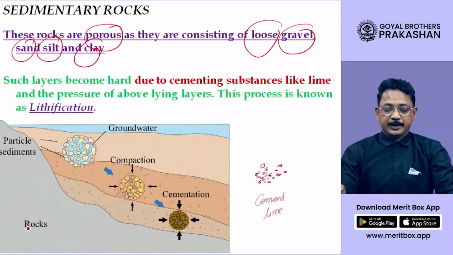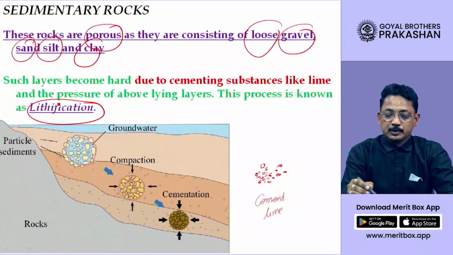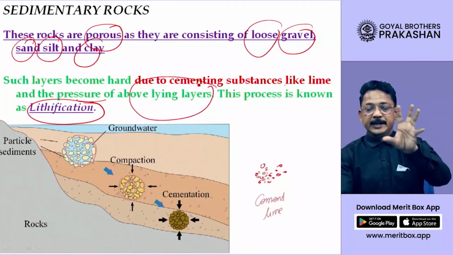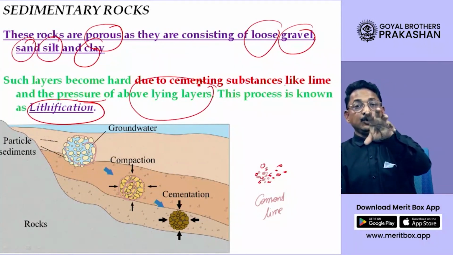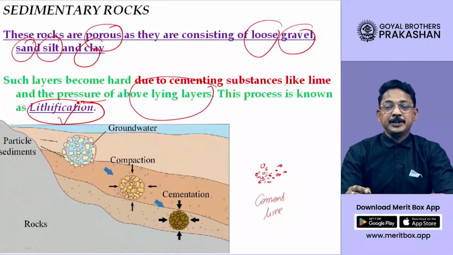This process is called lithification. Due to cementing substances and the pressure, the above-lying layers get compacted and turn into rock. This process is called lithification.